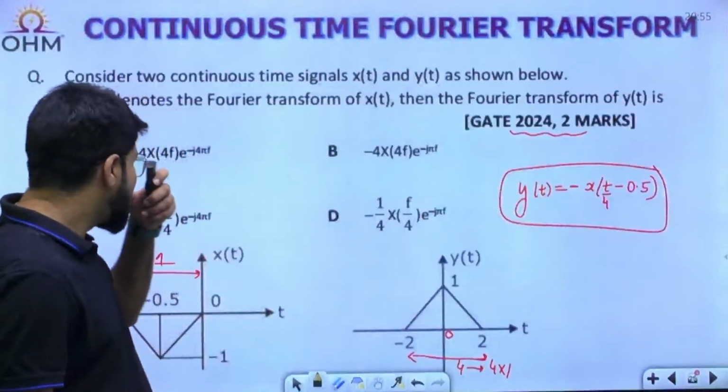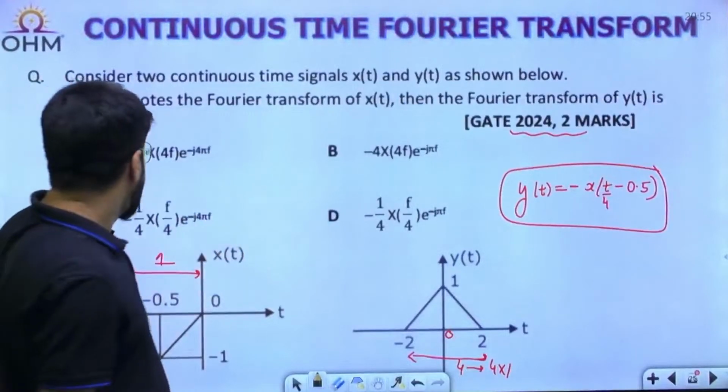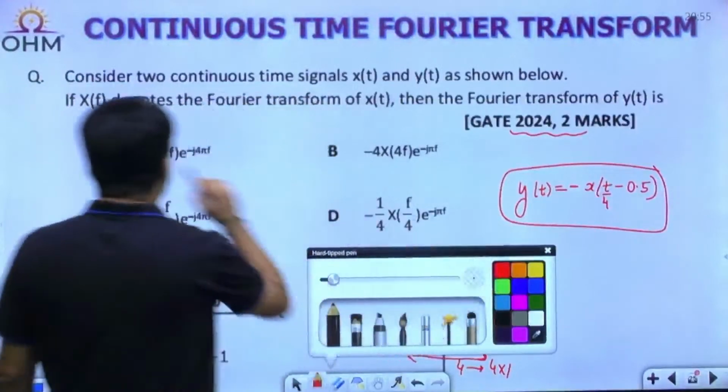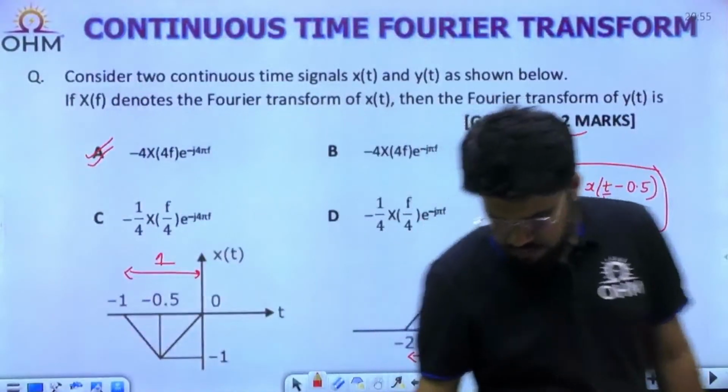Now let us see what is the correct answer. Minus 4 X of 4f e power minus j 4 pi f, with 4 pi f, is option number A. Check it out once.